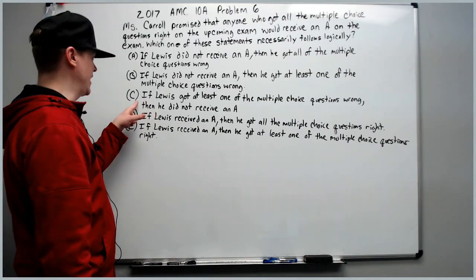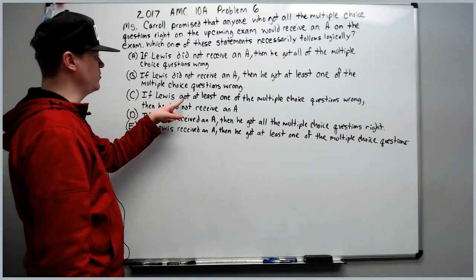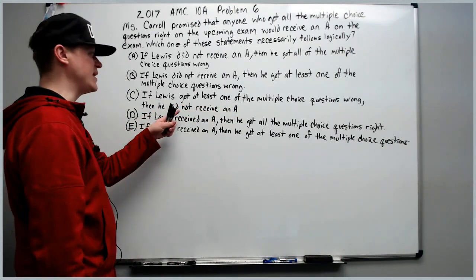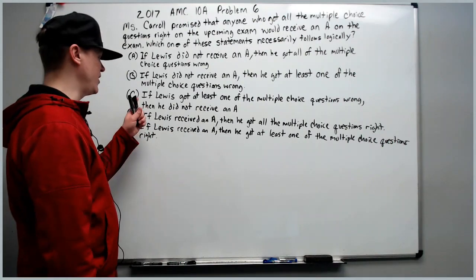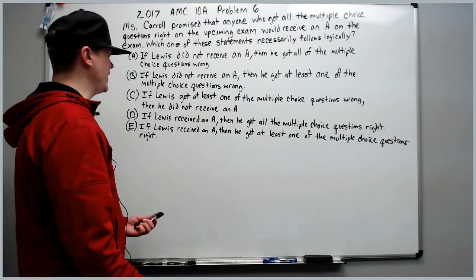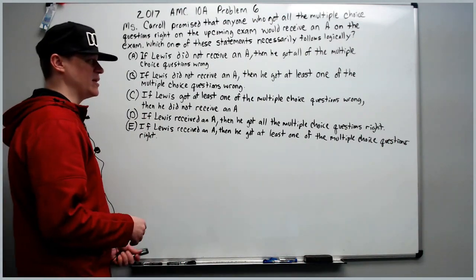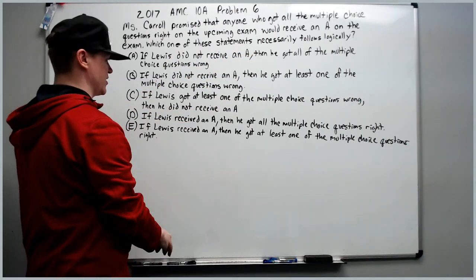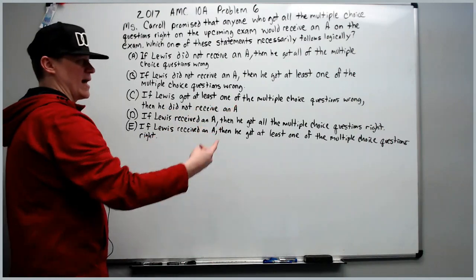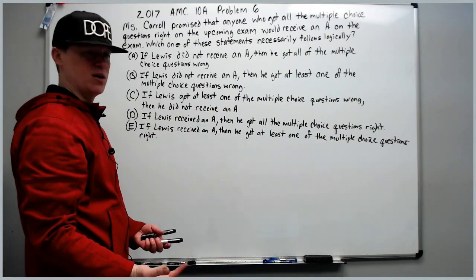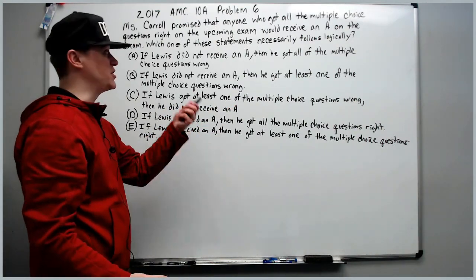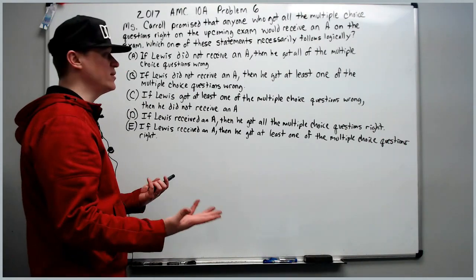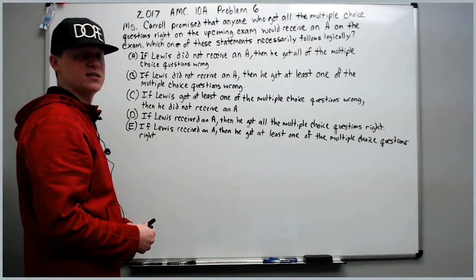If Lewis, answer choice C for example, if Lewis got at least one of the multiple choice questions wrong, then he did not receive an A. A very common trap answer. Why is that? Why does it not have to be correct? It says necessarily follows logically. We don't know what happens if he gets a multiple choice wrong but gets, say, the free response, which are not talked about, all of them right. He could still get an A. We really don't know what happens in that situation.